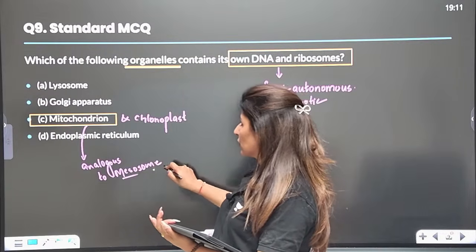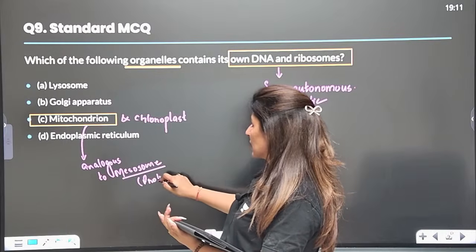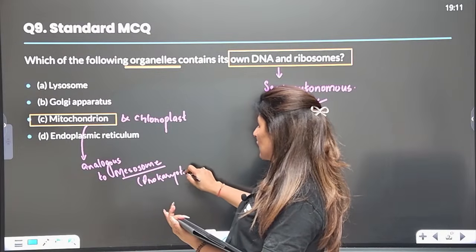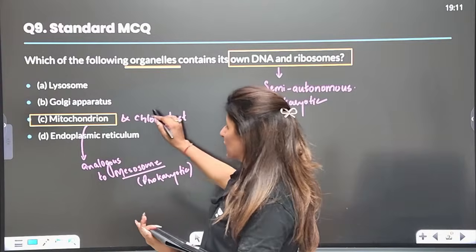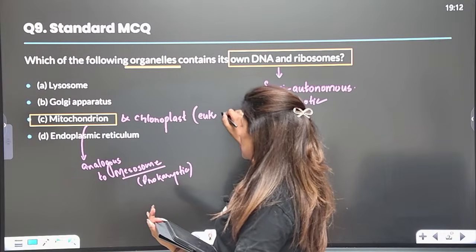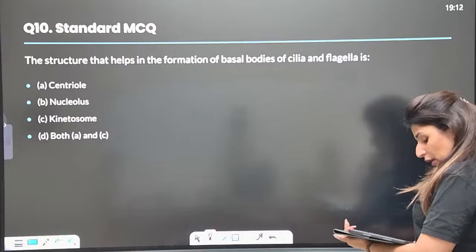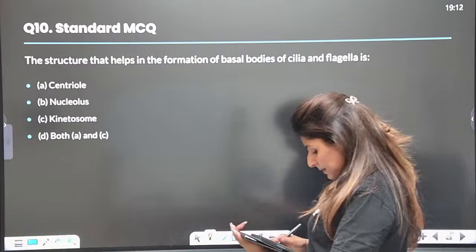Mesosome is a prokaryotic structure performing the same function, that is ATP production, and there are extra functions also done by mesosome. These are both eukaryotic features. Now, moving on to the next question.